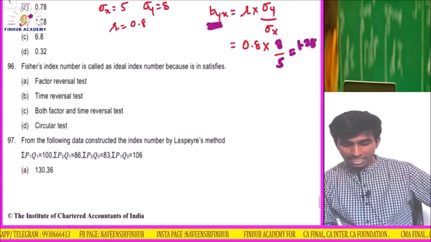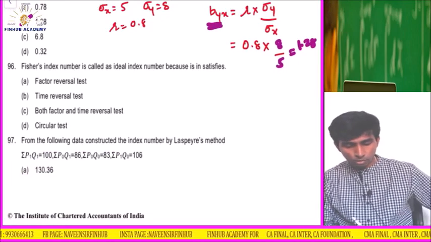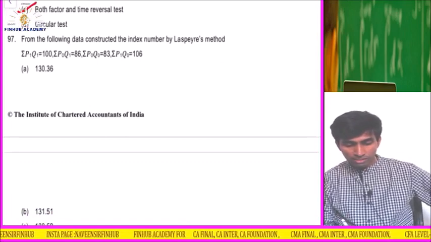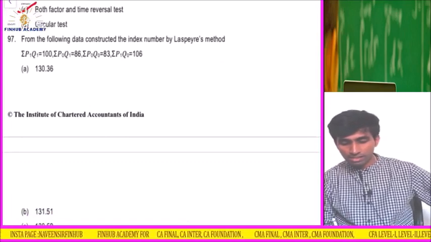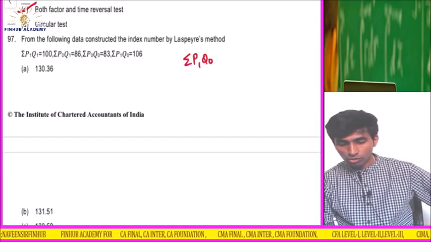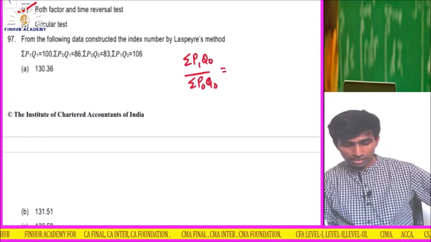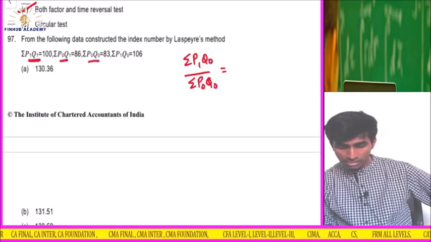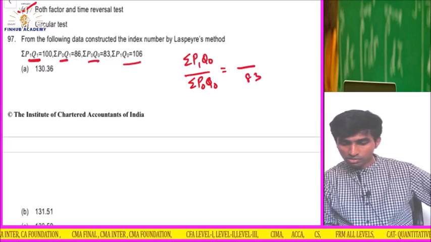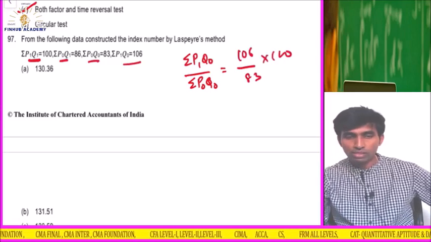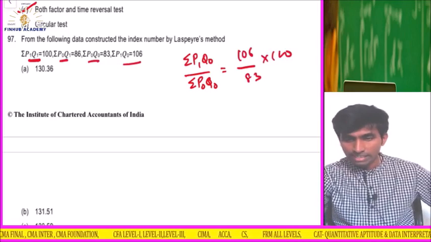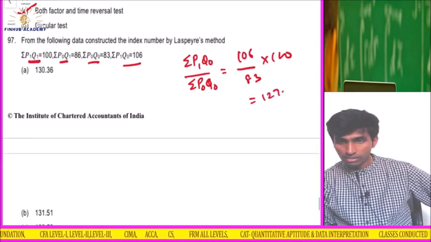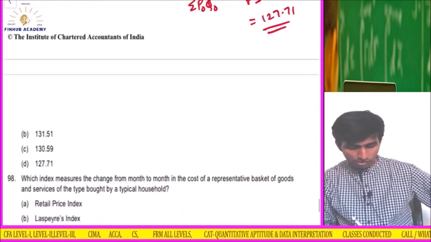Fisher's index number is called the ideal index number. Why? It satisfies both the factor reversal test as well as the time reversal test. Now, find from the following data the index number by Laspeyres method. Laspeyres method is summation P1 Q0 upon summation P0 Q0. Summation P1 Q1 I don't want, P0 Q1 I don't want. P0 Q0 is 83, so here it will be 83. P1 Q0 is 106, into 100. So 106 divided by 83 into 100. It's very easy. 127.71. Option is D.